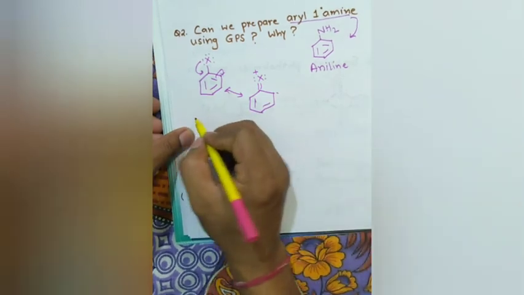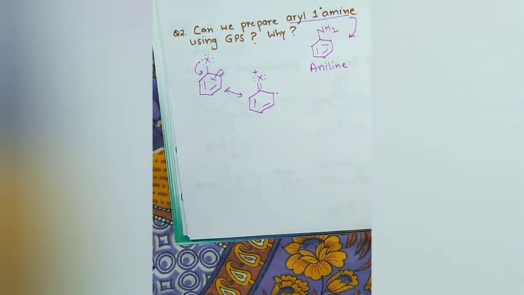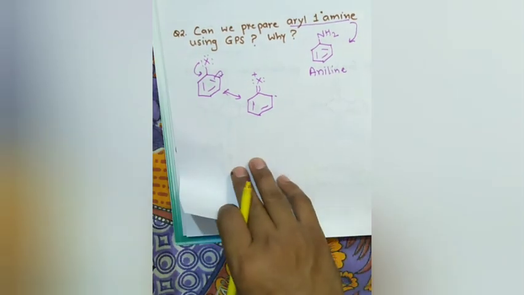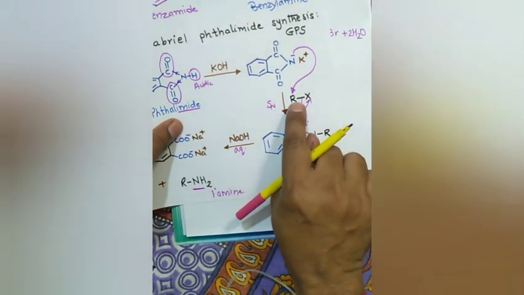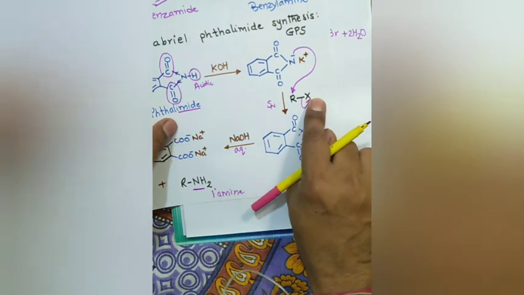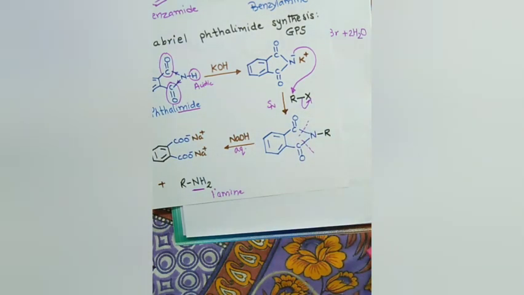So we cannot prepare aryl primary amines or aniline through Gabriel synthesis. Is that clear? In place of alkyl halide, we must have aryl halide, and aryl halides do not undergo nucleophilic substitution because of partial double bond.